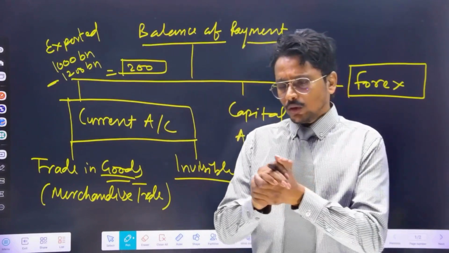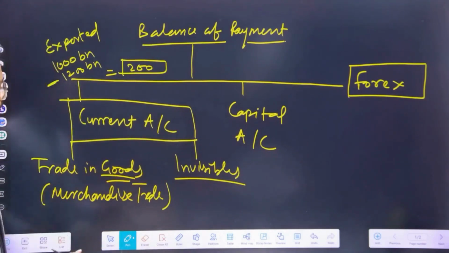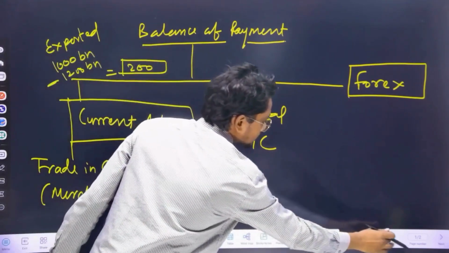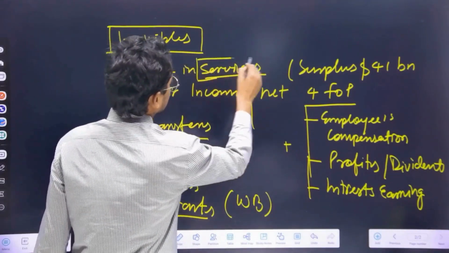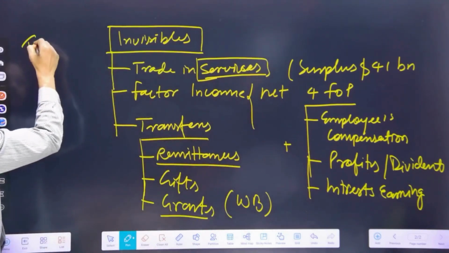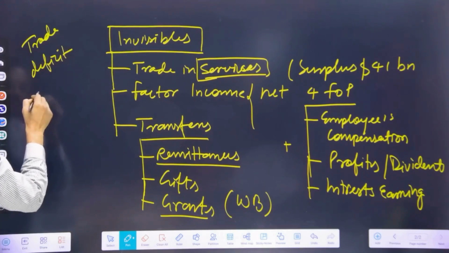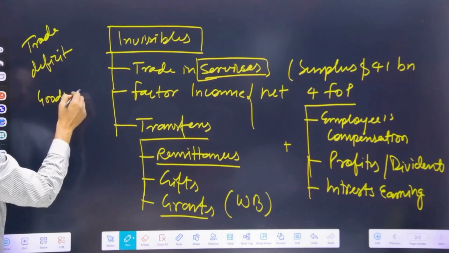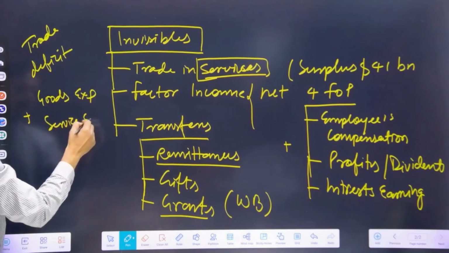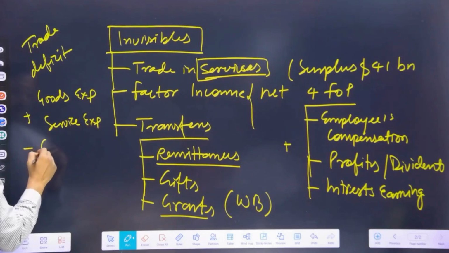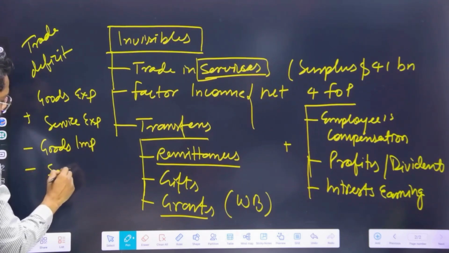But when we say what is net trade deficit, then we will include services plus goods. Here we had services. So in the cumulative trade deficit calculation, we will add goods export plus service export and reduce goods import and service import.